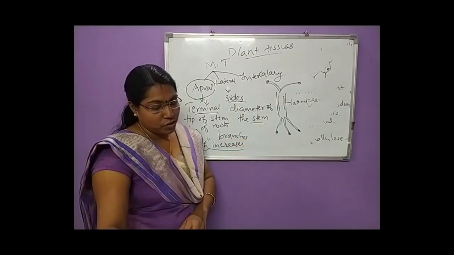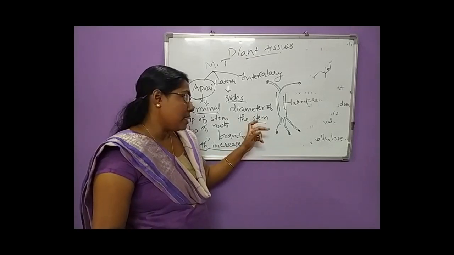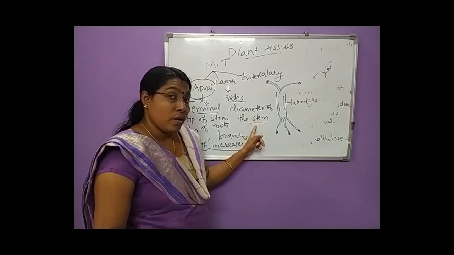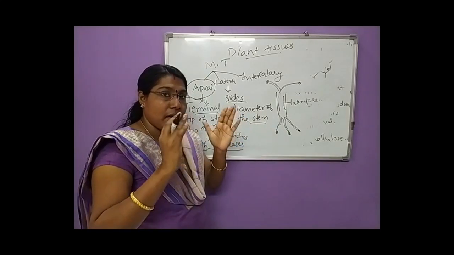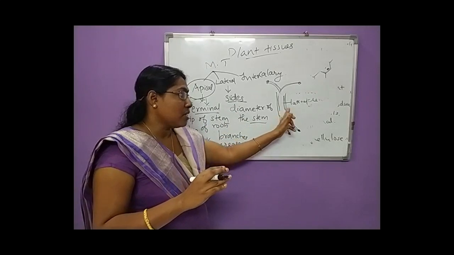So that is the function of the lateral meristem. It increases the diameter, girth or thickness of the plant body, of the stem. Clear? Seen on the sides of the stem.